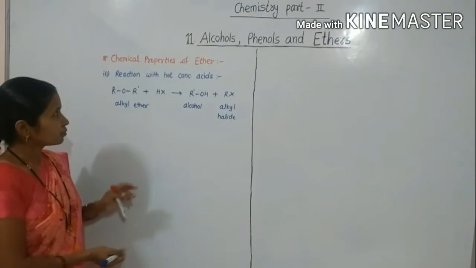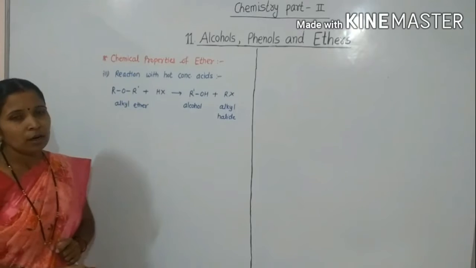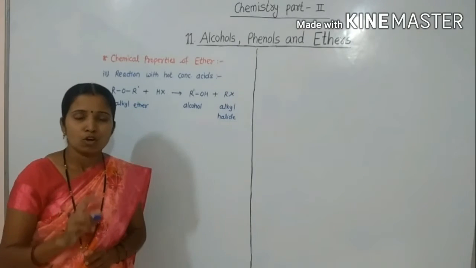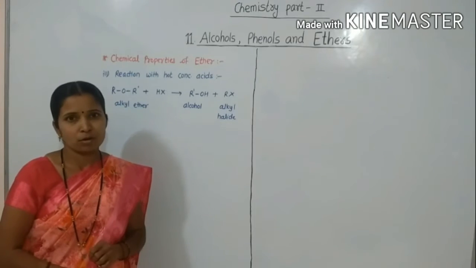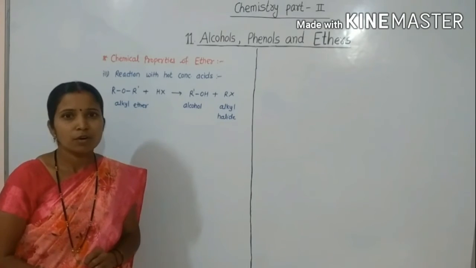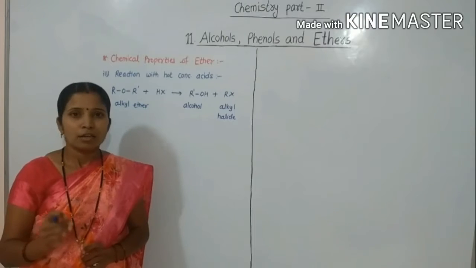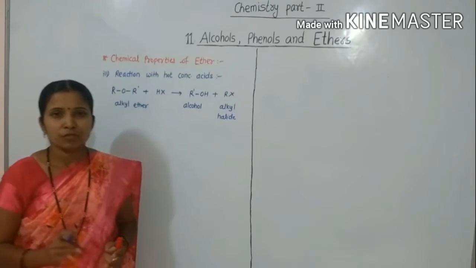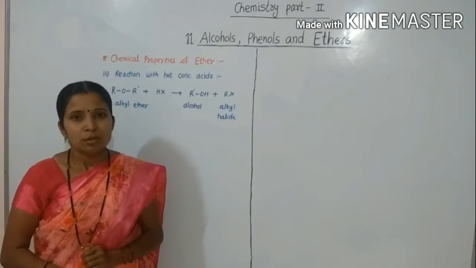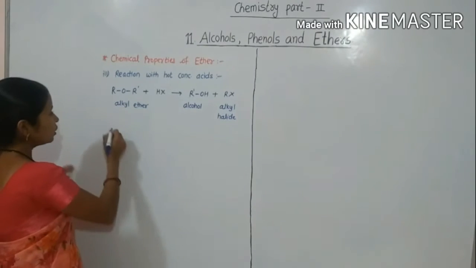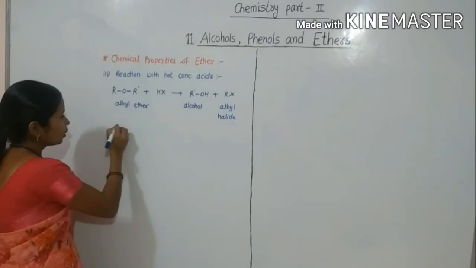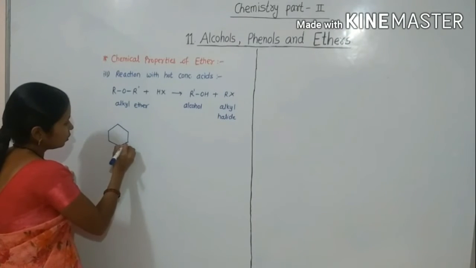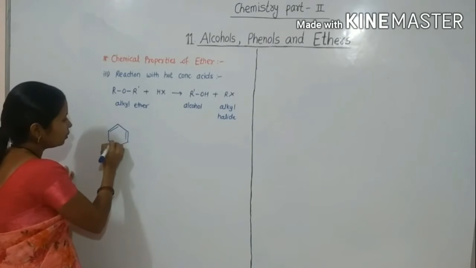So here in alkyl ether there is cleavage of oxygen alkyl bond and there is formation of phenol and alkyl halide. But there is the reaction with hydrogen iodide. Let's see the example.